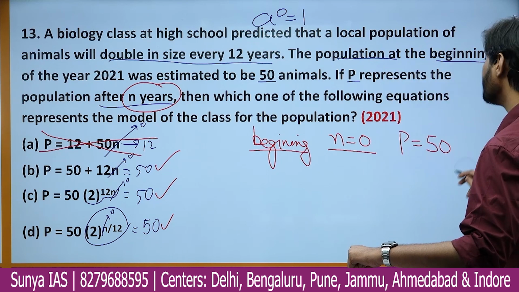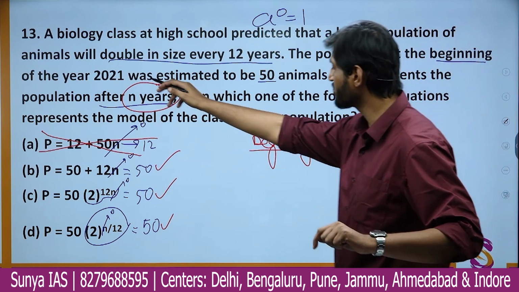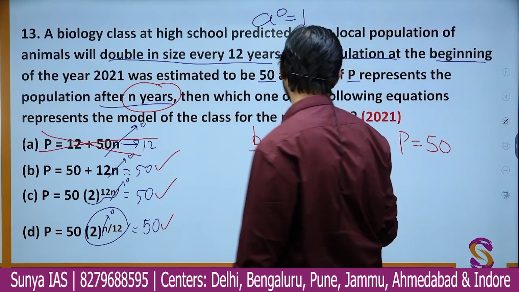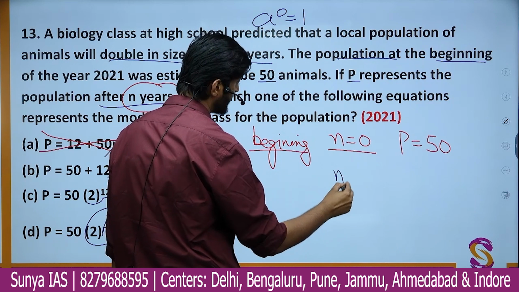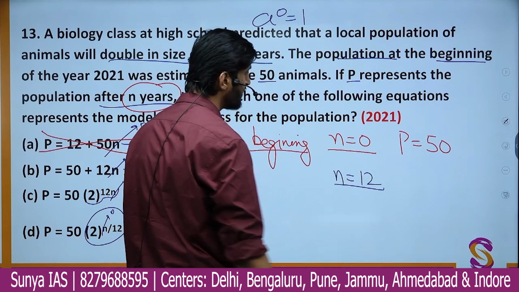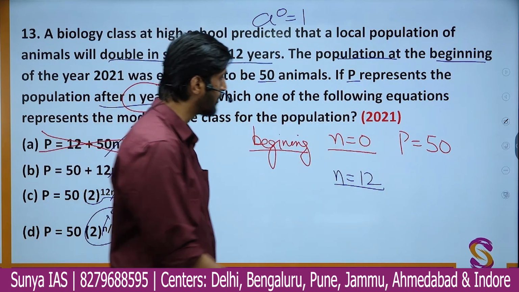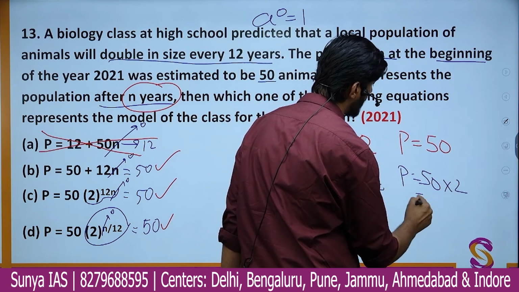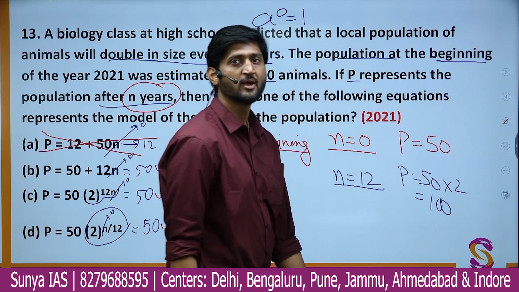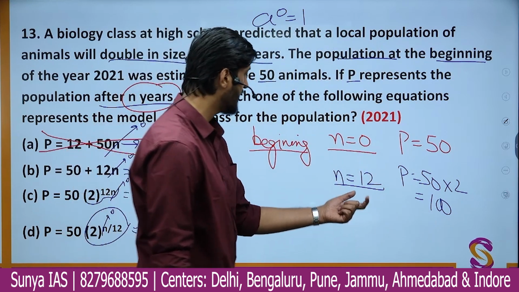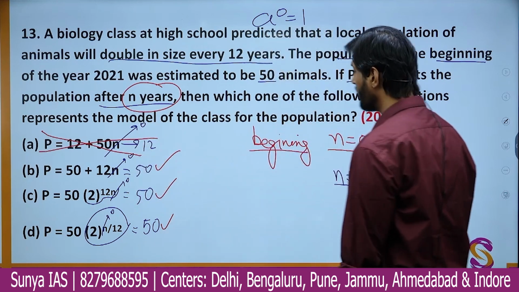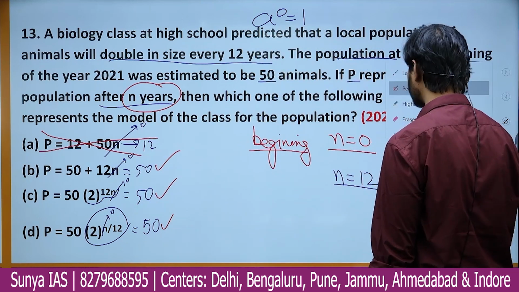The question informs you that the population of animals will double in size every 12 years. So now we are talking about the beginning. After 12 years, that is when n is equal to 12, the population will double. That is, the population will become 50 times 2, that is 100. Now let us check if we put the value of n as 12 in the following equations, do we get the population as 100?